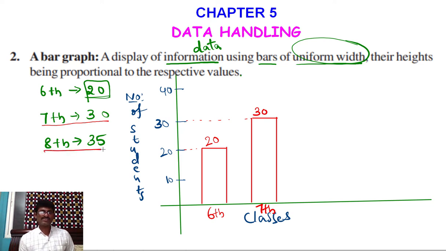Now for 8th class students, how many students are there? 35 students are there. So now let us draw a graph like this. Suppose here is 35. Now let us draw the graph like this.